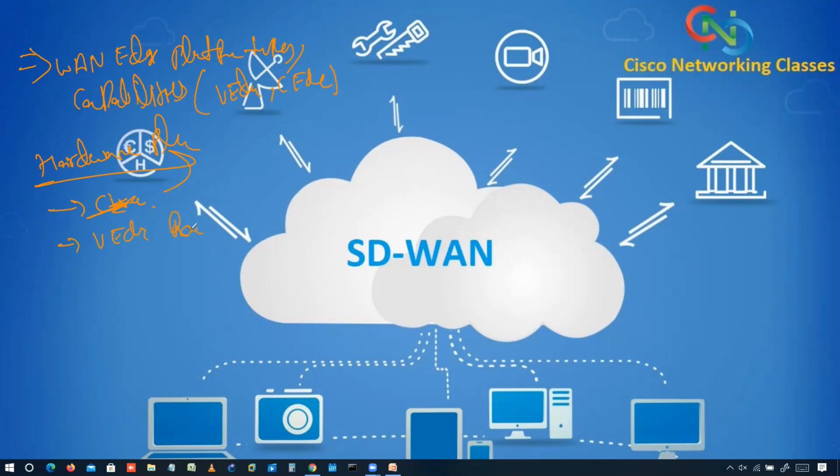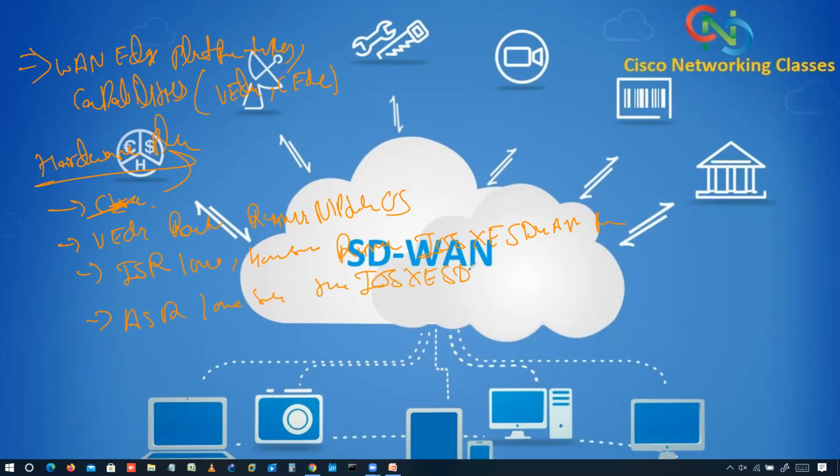vEdge routers running Viptela OS, right? And ISR 1000 series, 4000 series, running IOS XE SD-WAN software, and even ASR 1000 series, again running IOS XE SD-WAN software. So these are the hardware platforms.